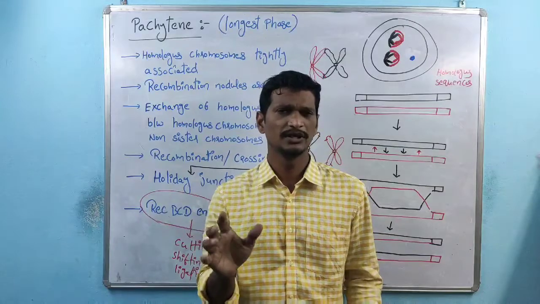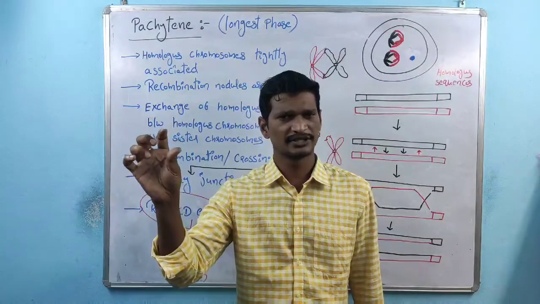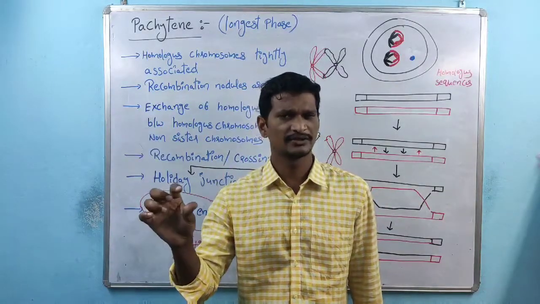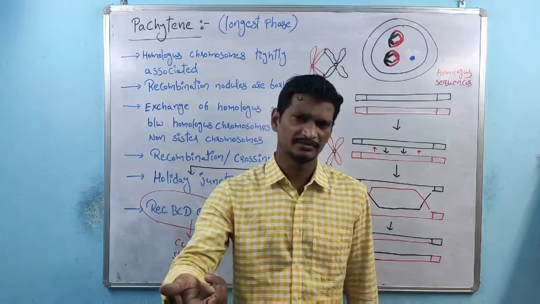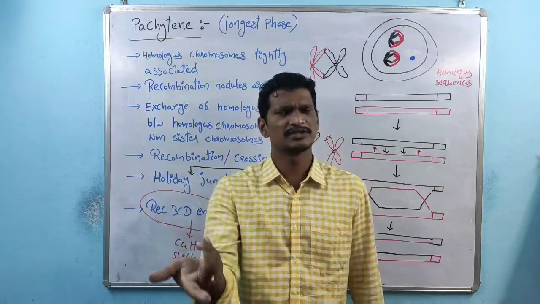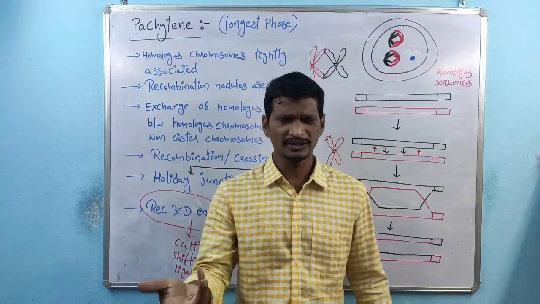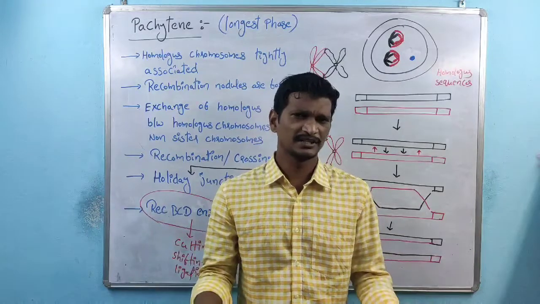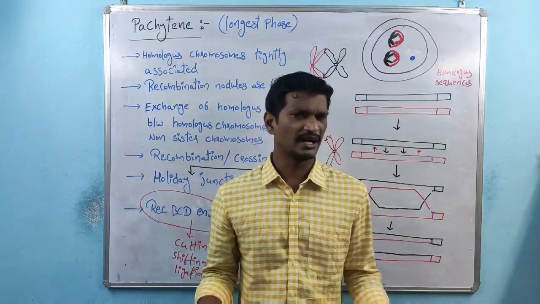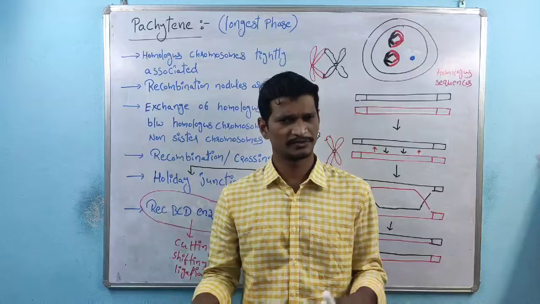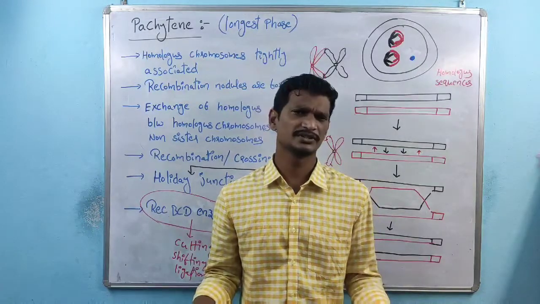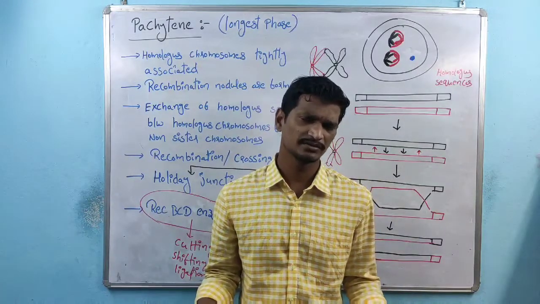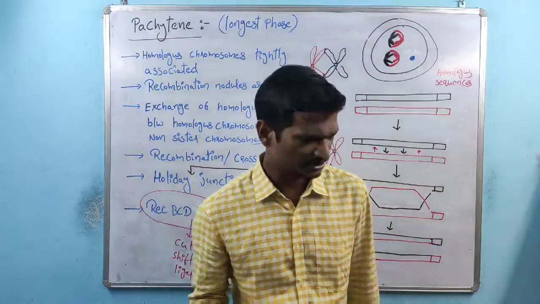Listen to the question. One DNA sequence is similar to another DNA sequence. If the shifting occurs, the same sequences are exchanged, so shifting or no shifting makes no difference.